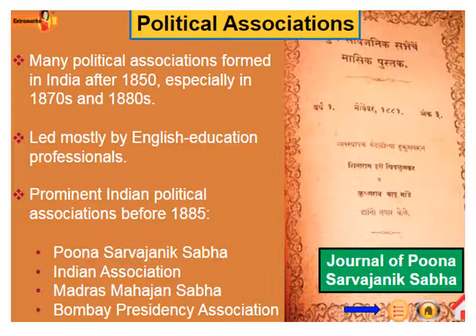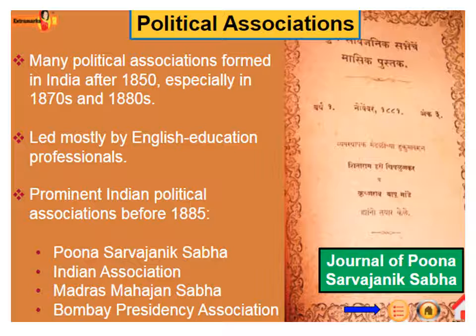First is political associations. Many political associations were formed in India after 1850, especially in the 1870s and 1880s. Politics means what? A group of people come together to form a group or political party to contest elections to find a good ruler or a good administrator for a particular region. These associations were mostly led by English educated professionals.